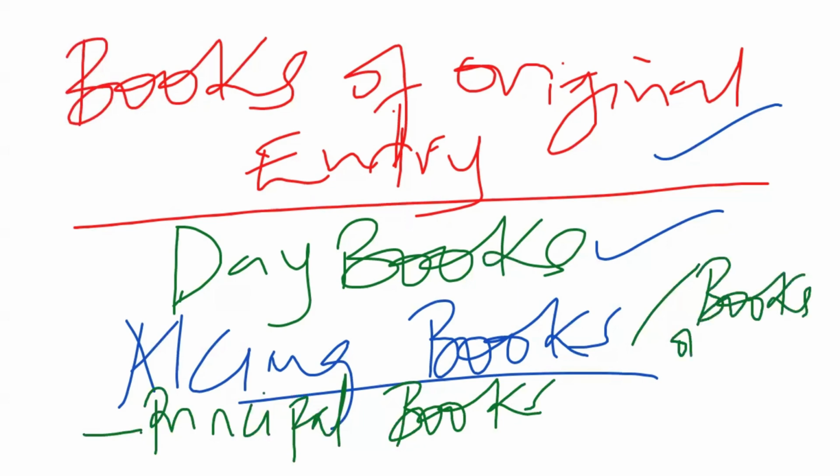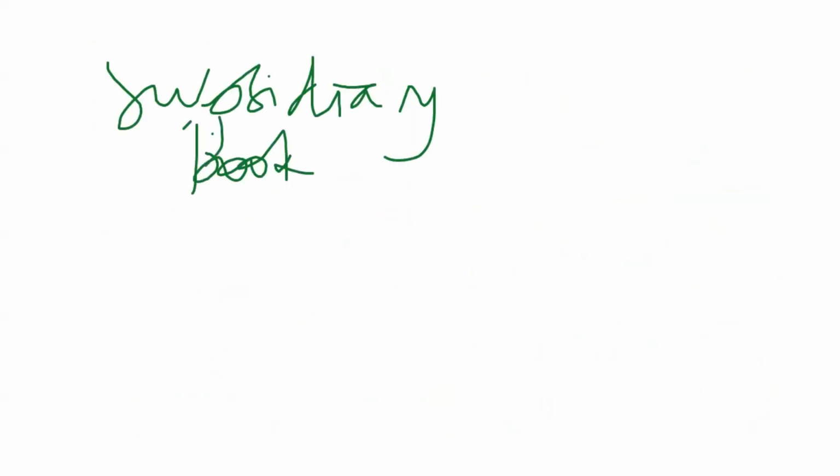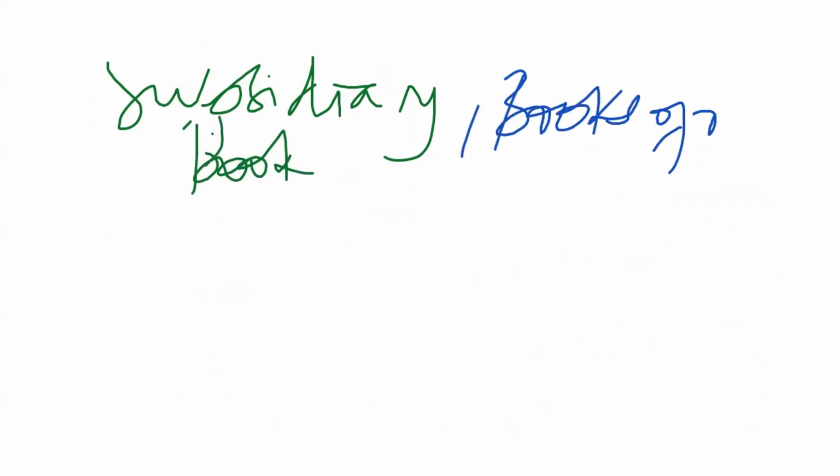These books of original entry can also be called subsidiary books, but we prefer to call them books of original entry.